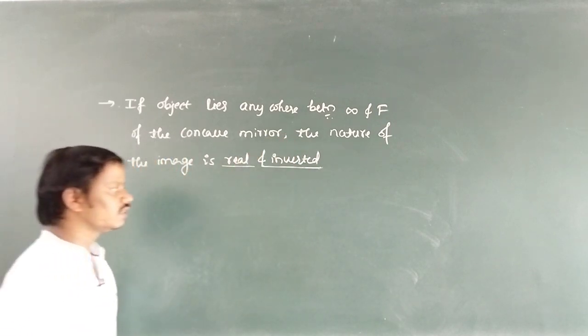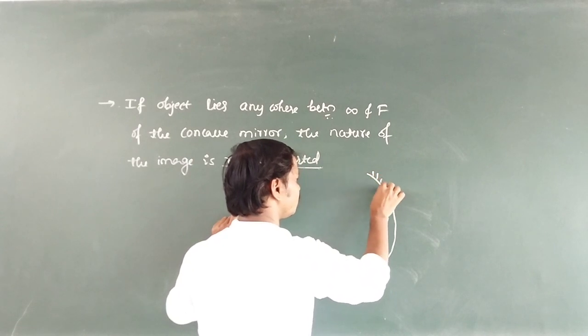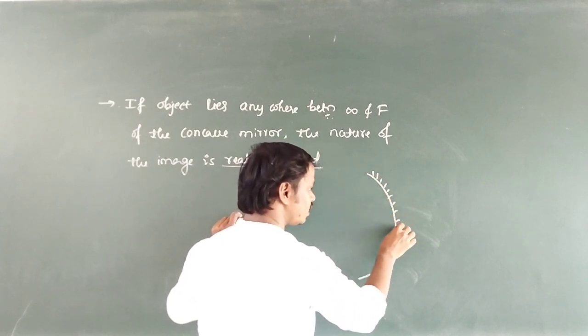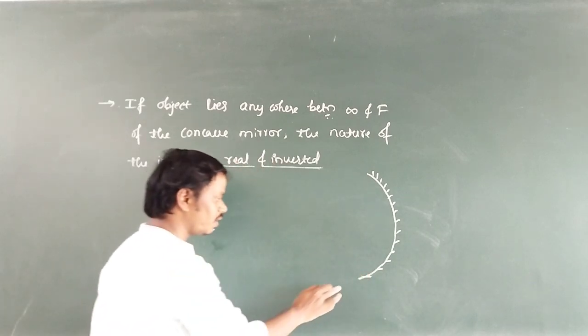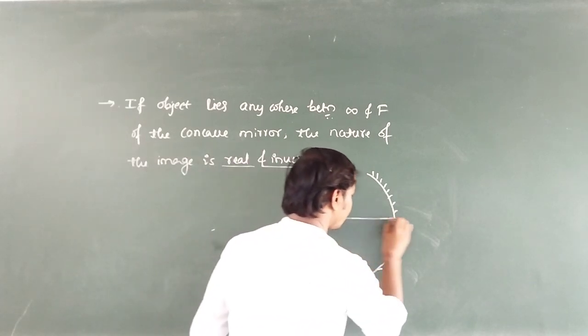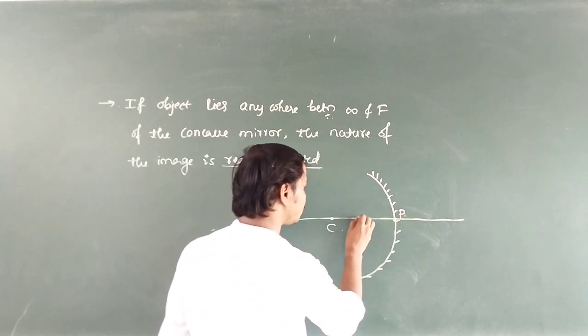See here, let us consider this is a concave mirror. Now we are going to discuss the important points about the formation of image by concave mirror. Here it is pole, center of curvature, and it is focus.